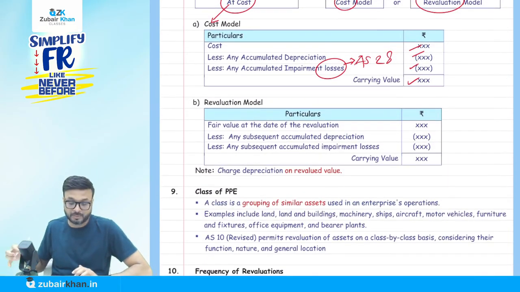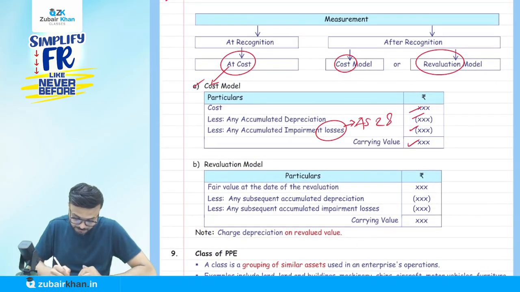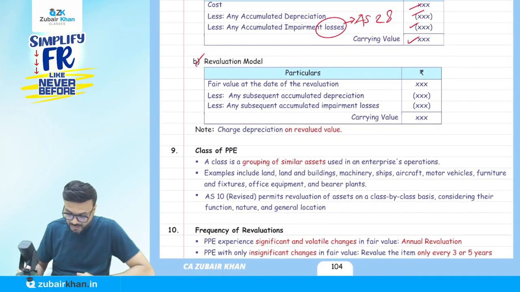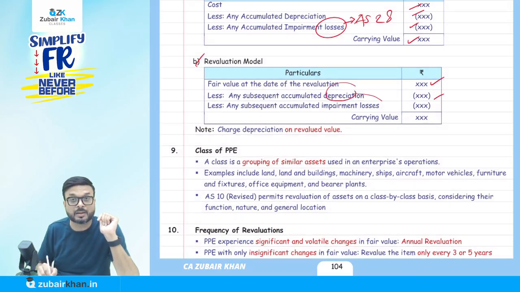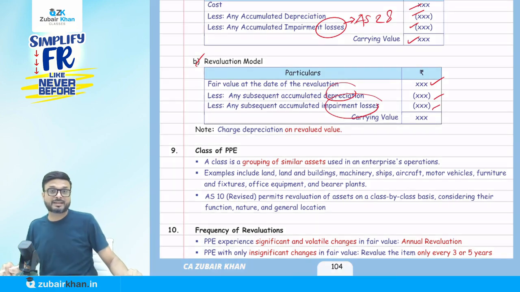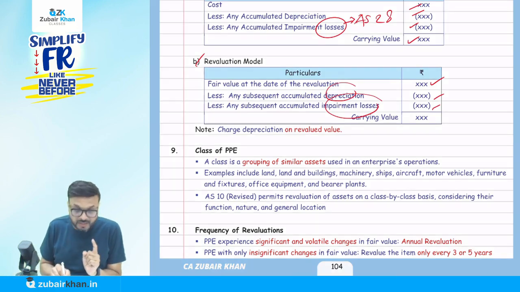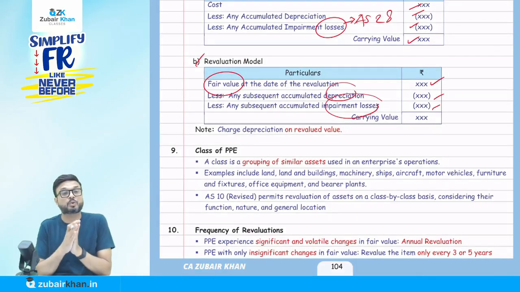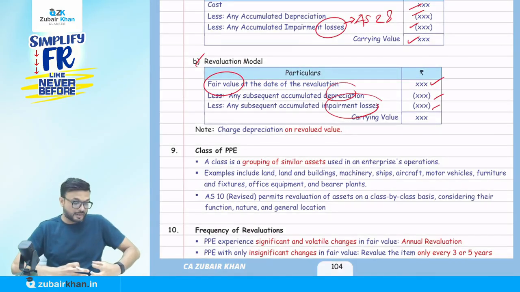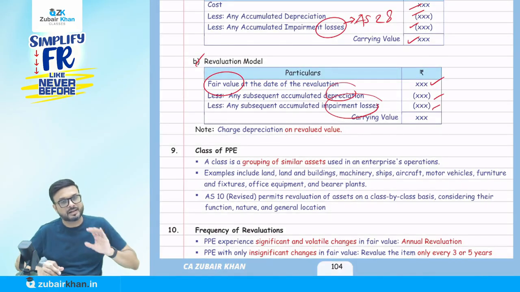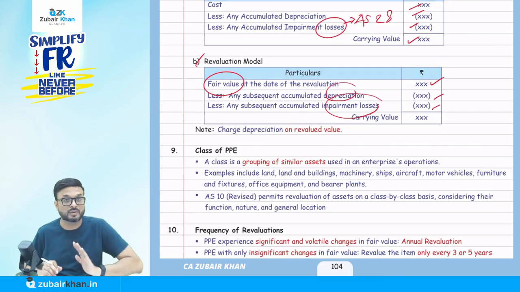Under the revaluation model, the asset is carried at fair value at the date of revaluation. Any subsequent depreciation will be reduced from it, and impairment loss will also be removed from it. Remember that we are going to recognize the fair value. Don't worry about how to do the accounting when the value increases and when it decreases in the market. I will tell you, we'll discuss the accounting as well.